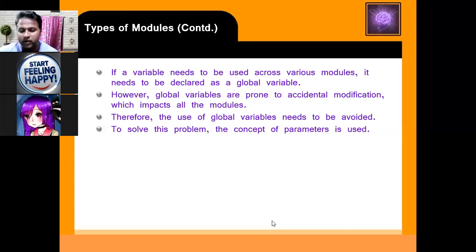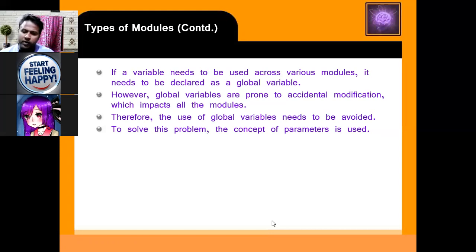However, global variables are prone to accidental modification, which impacts all the modules. When you define a variable as global, any function anywhere can access the variable, and then that value changes. So you cannot maintain the integrity or constancy of that location.